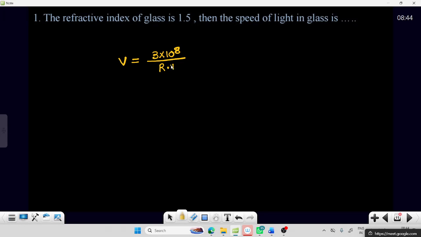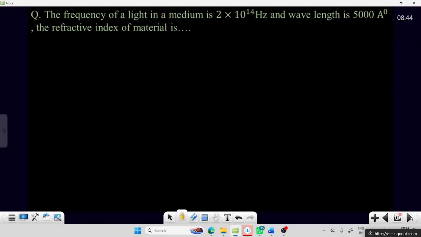So v is equal to 3 into 10 power 8 by 1.5, which is 2 into 10 power 8 meters per second.